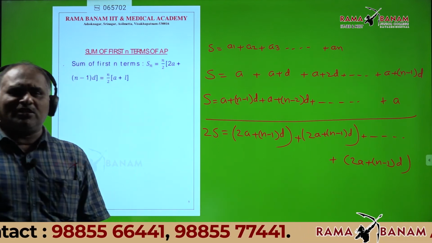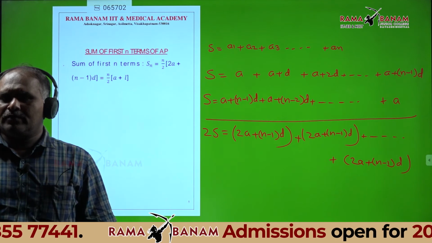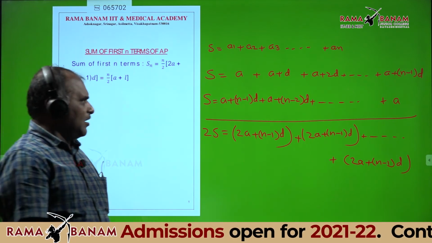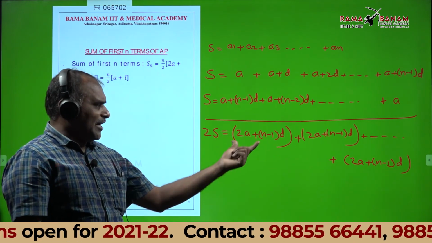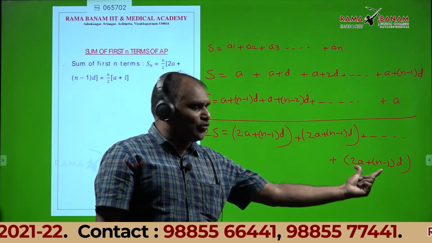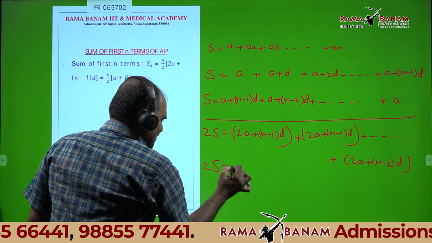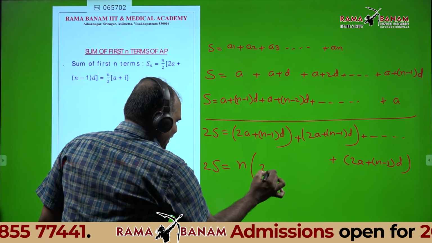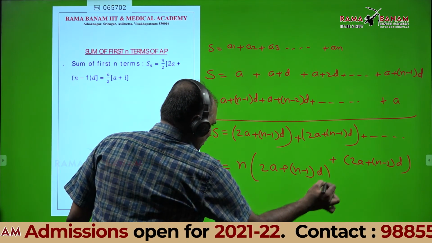Any doubt in this step? Anyone? Here, total how many terms? N terms are there. Here each term is the same. That's why I write 2S is equal to n times of 2a plus n minus 1 into d.